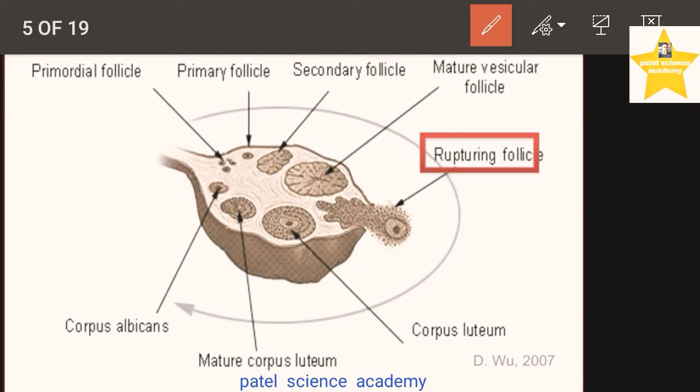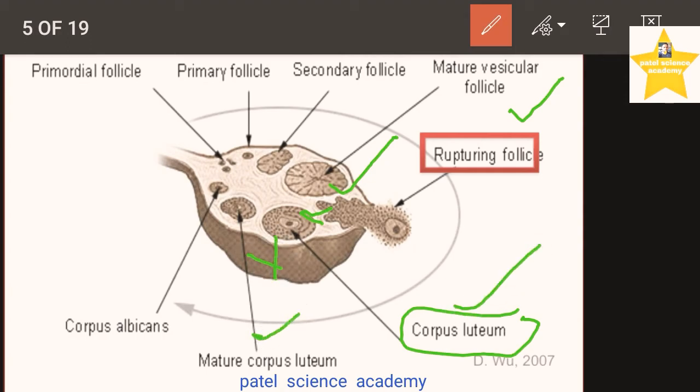Then about the next stage next to the ovulation, what happens with this Graafian follicle? Dear students, this Graafian follicle is now empty, and this empty Graafian follicle, with the release of different hormones, converts into this structure in which there is no egg. So this structure is called corpus luteum, mature corpus luteum, and finally it gets degenerated, and we call it corpus albicans.